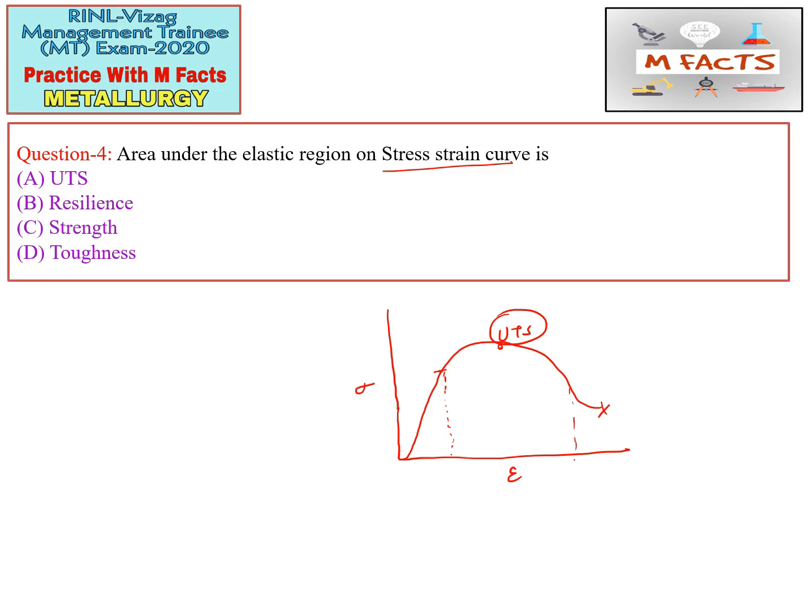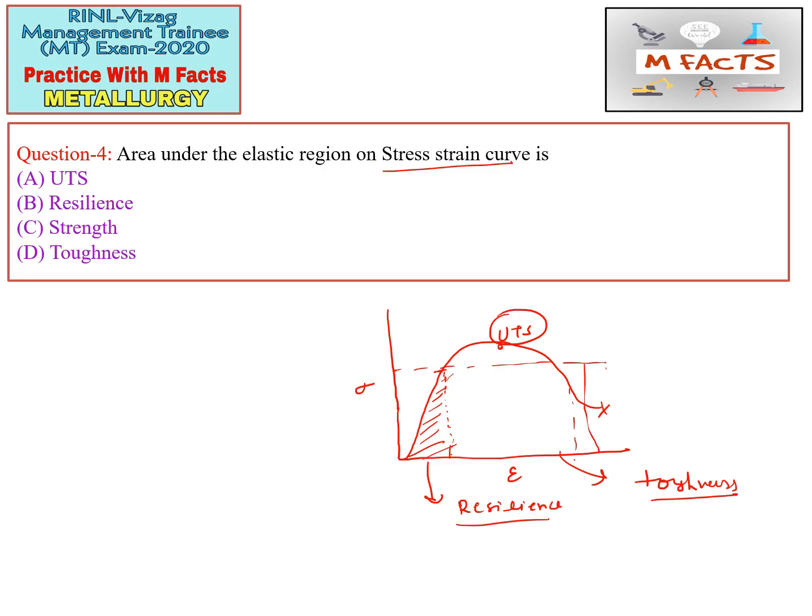Okay, so this all is the elastic region, and they are asking what the area under this elastic region is known as. You know this area under the elastic region is known as resilience. And the area under the total stress-strain curve is known as toughness.